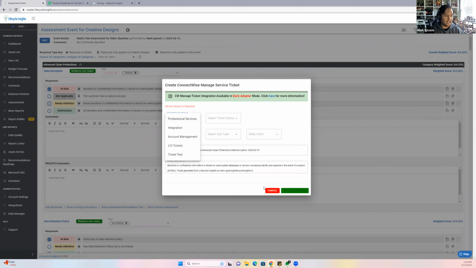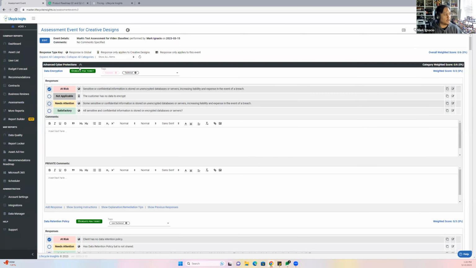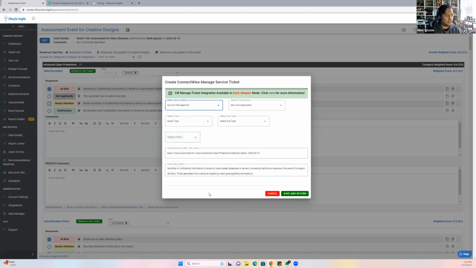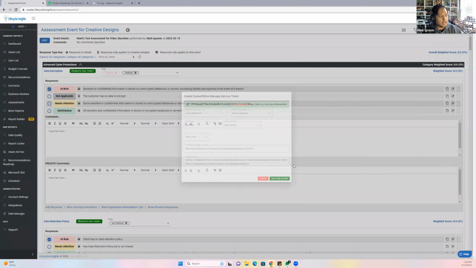Make sure you select the status, select the type. Well, let's just go with account management. Select the type it is, break fix, server, or whatnot. This is a new ticket: title summary and then initial description. You can type more things in there and then save and return. I don't want to save that because our ticketing is weird, since this is a demo site. So please, if you're going to do that, make sure you save.